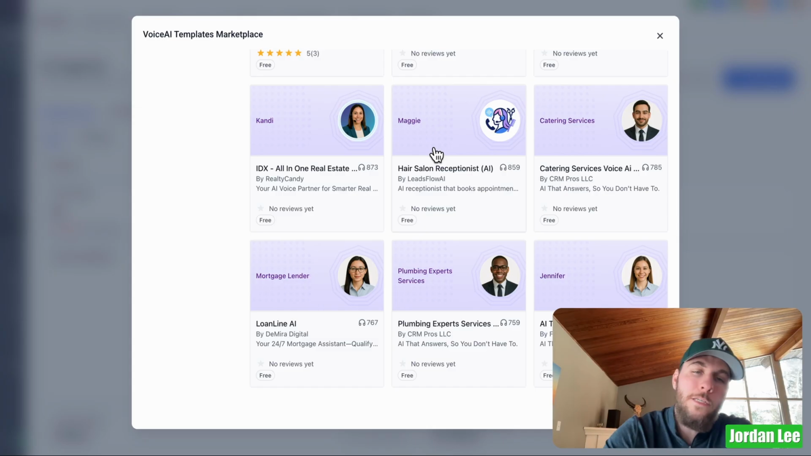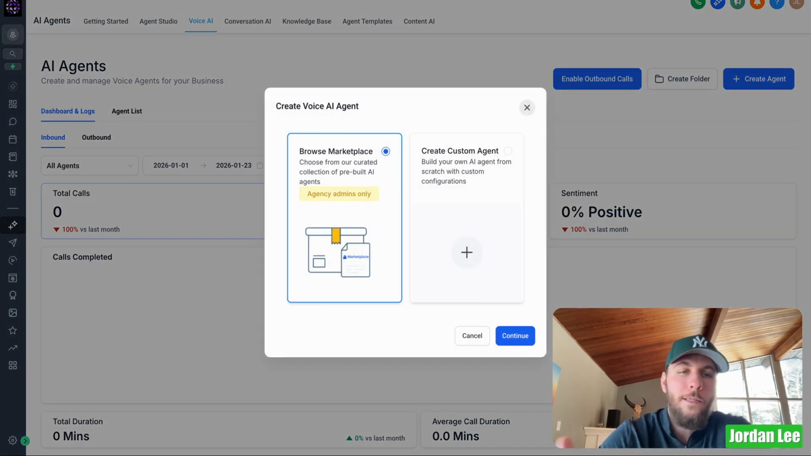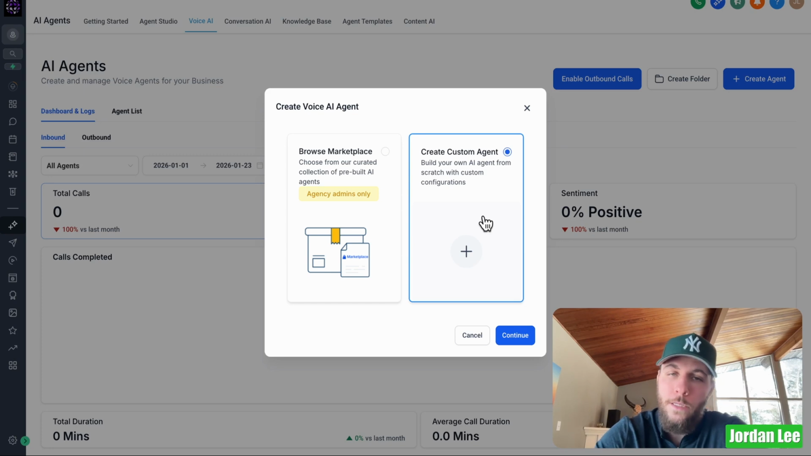So essentially you could sell this service before without having to build any of these. And even if you did, they're super easy to actually build. So you could sell first and then build after. That's how simple it is. But let's create a custom agent here. So build your own AI agents from scratch with custom configuration.